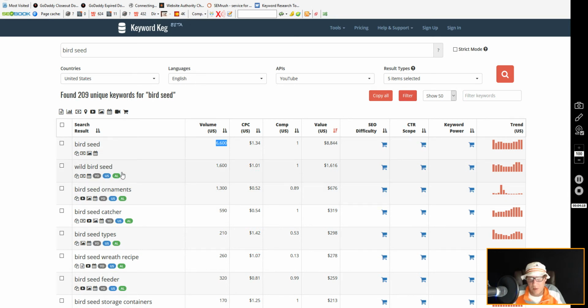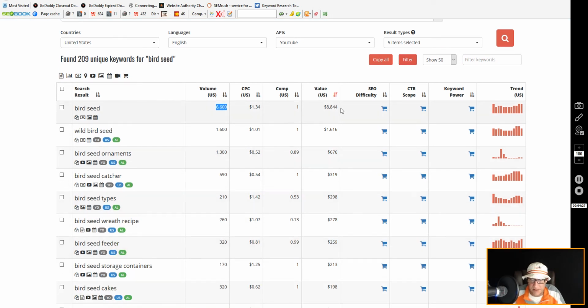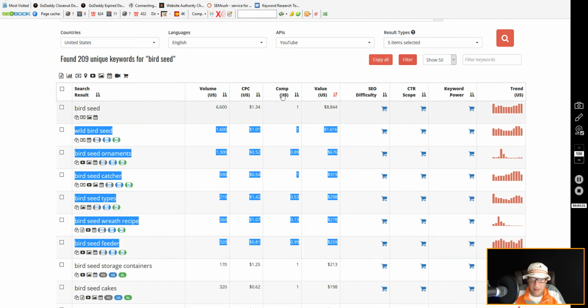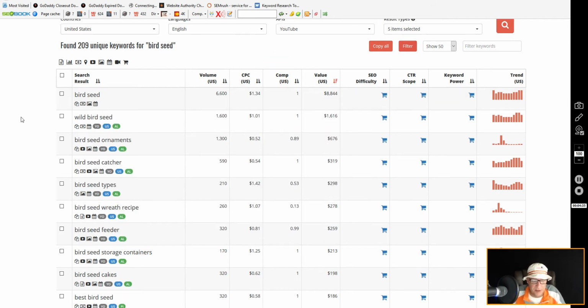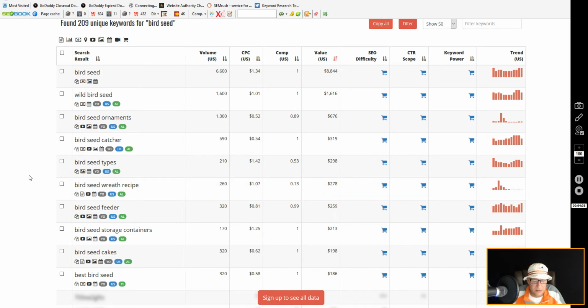People want to know about wild birdseed, birdseed ornaments, birdseed catcher, birdseed types, birdseed wreath recipes. You see all this right here? That's your money. I'm sure you can find other keywords, but birdseed cakes, containers, these are all your top keywords.